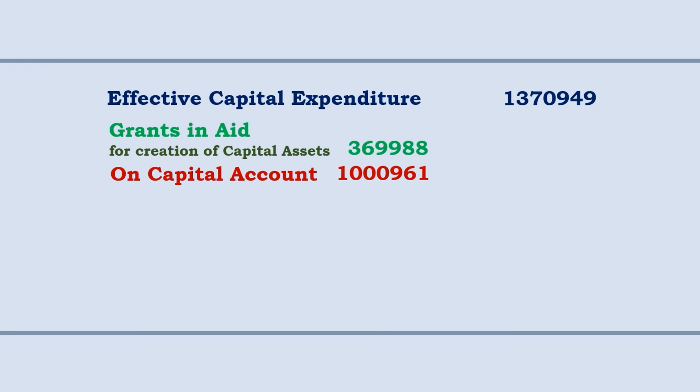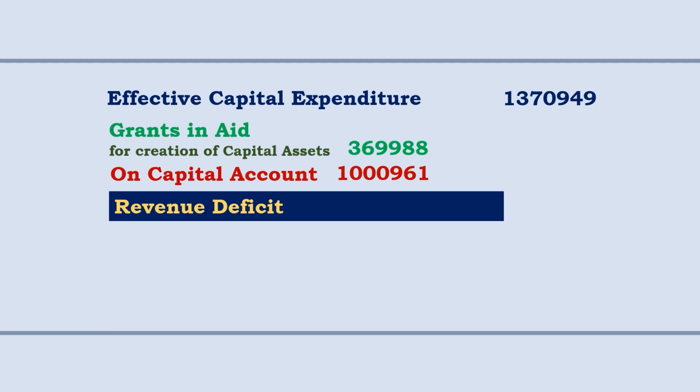the effective capital expenditure. So even though grants in aid for creation of capital assets come under revenue expenditure, since it is used for the creation of capital assets in the states, it is treated as capital expenditure. Remember, even though it comes under revenue expenditure, since it is used for creation of capital assets, it is treated as capital expenditure for the calculation of effective capital expenditure. So 10 lakh 961 plus 3 lakh 69,988, we have the figure 13 lakh 70,949. That is the effective capital expenditure.